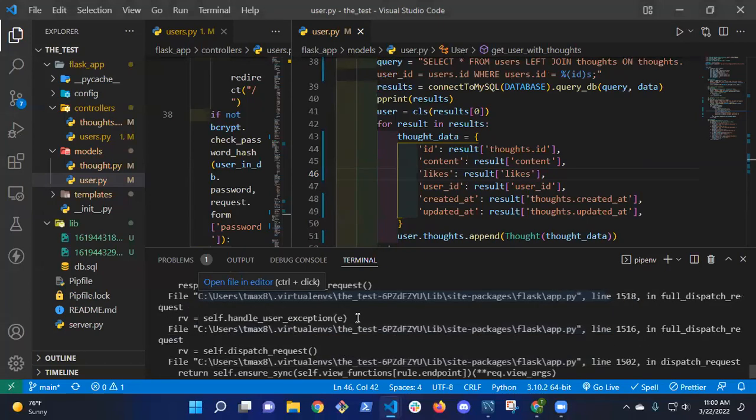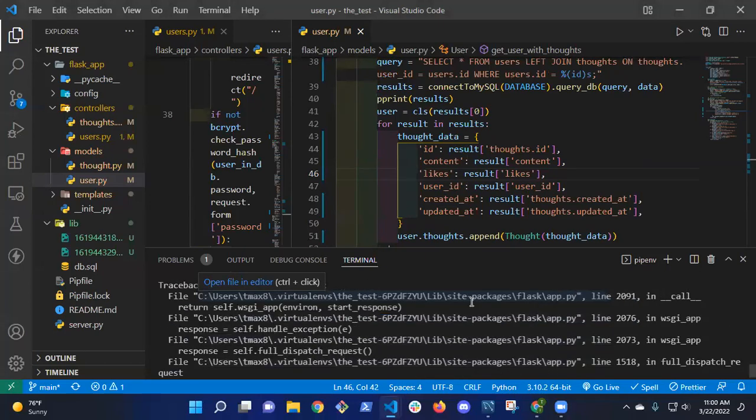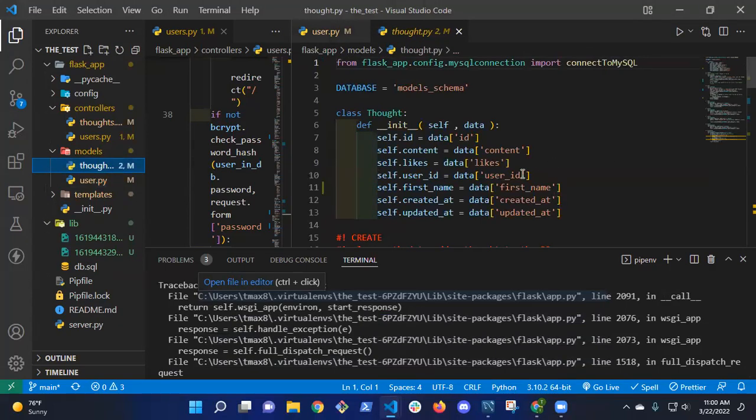Do you need to set that in the thought data object? Oh, that's right. Good call. So yeah, when I make a thought, it now has a first name. Does everybody see that? I know one person sees it. I want to make sure everybody sees it.